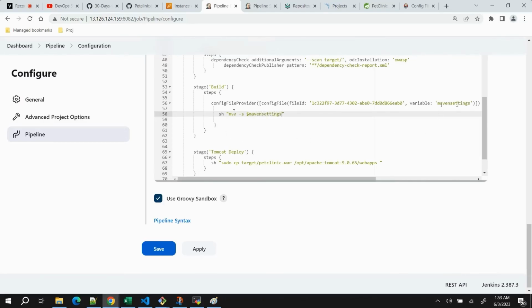Let me correct the spelling. Maven settings. Okay, now we can write Maven settings clean deploy. Since we don't want to run the test cases, I will use the parameter argument -DskipTests equal to true. Okay, now let's click on apply and let's click on build now.